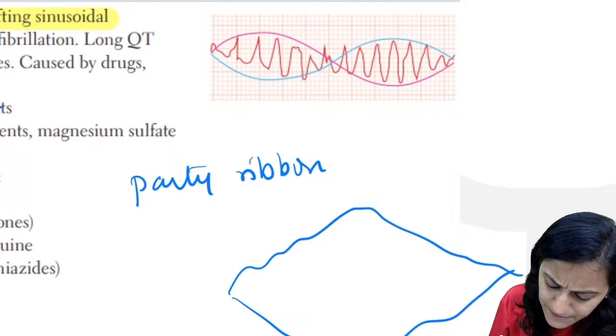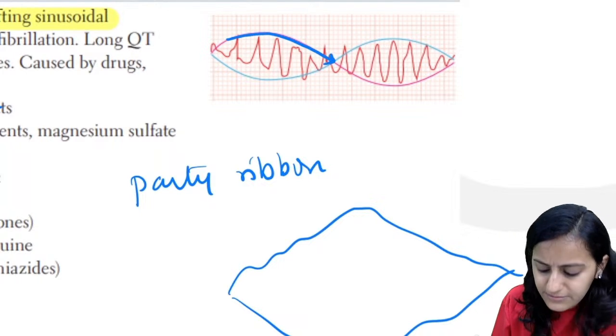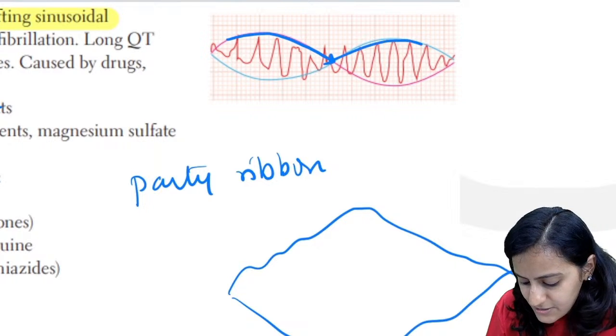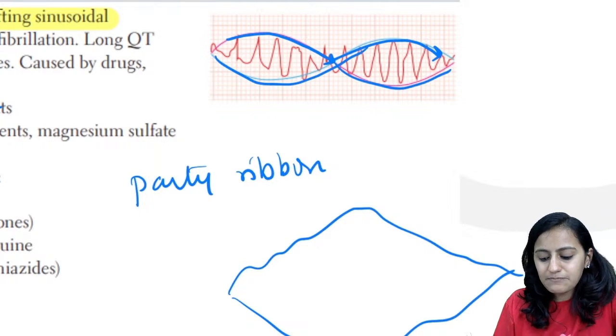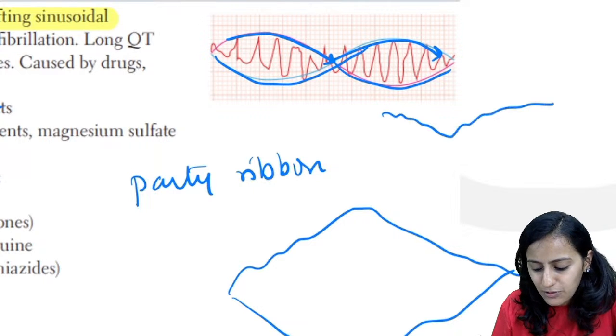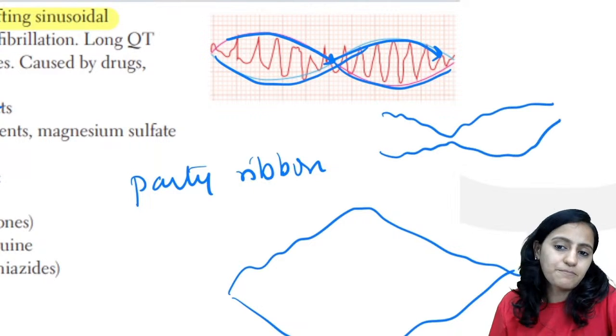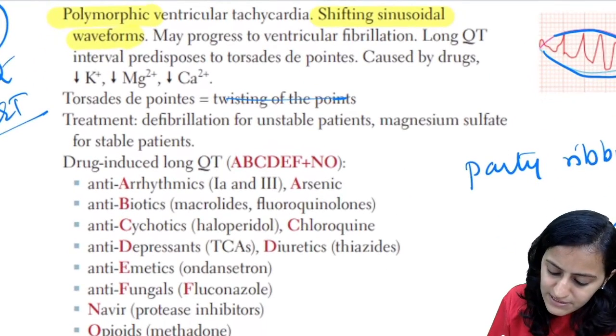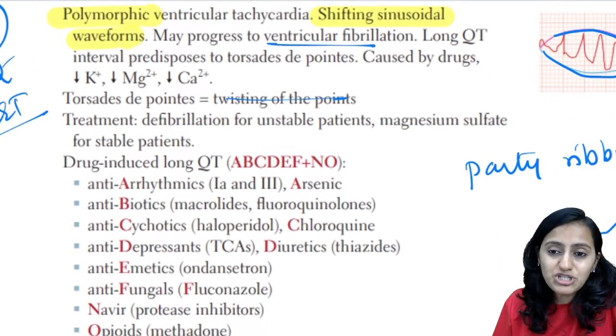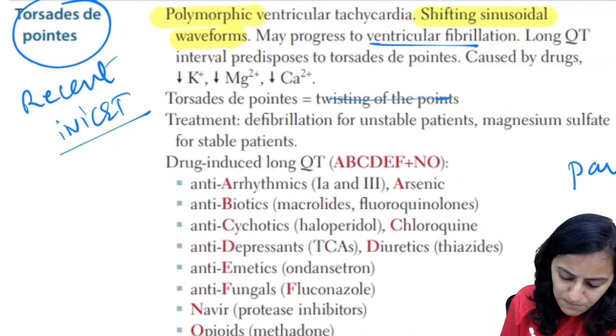So look at this one. Look at the ECG here, going down and then going up. That is your Torsades de pointes. It will go like this, then like this, and here it will have this appearance. So this is Torsades de pointes, and remember this can progress to ventricular fibrillation.